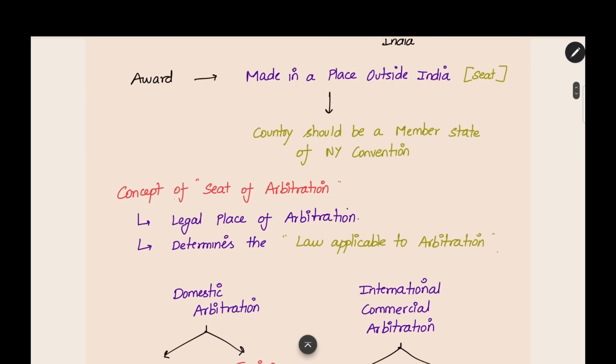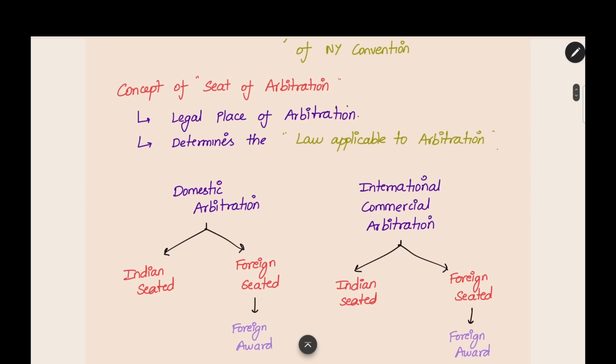Once again, I will recap the concept of seat of arbitration. Seat of arbitration is the legal place of arbitration, which will determine the law applicable to the arbitration, according to which law the arbitration will be conducted. This will be based on the seat of arbitration. Domestic and international commercial will be decided based on the party. If at least one party is outside India, it is an international arbitration. If both the parties are Indian, it is a domestic arbitration.